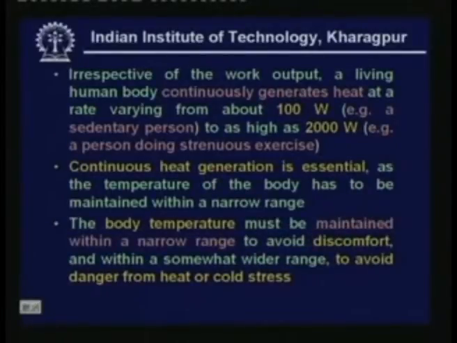The body temperature must be maintained within a narrow range to avoid discomfort, and within a somewhat wider range to avoid danger from heat or cold stress. It is very important that the human body temperature be maintained within a certain range. If it falls below a particular temperature, or goes beyond a particular temperature, it could become very dangerous, even lethal.